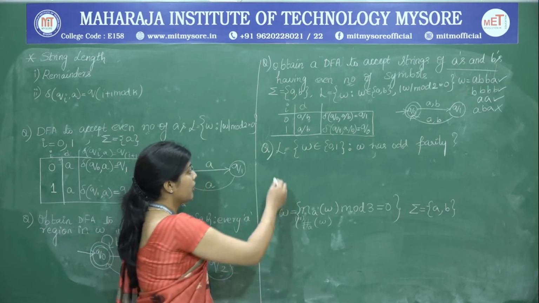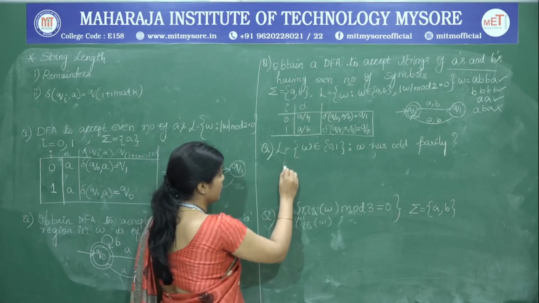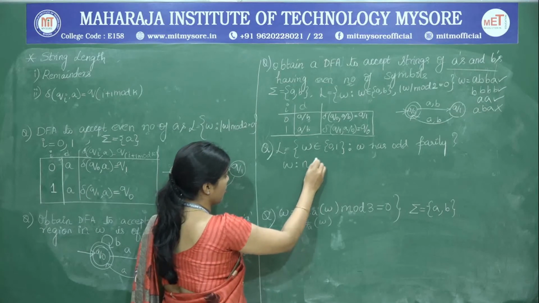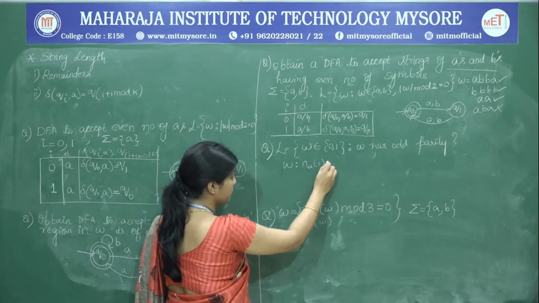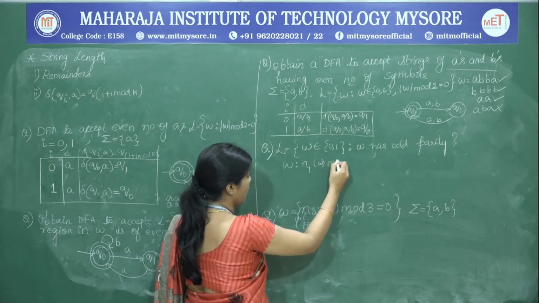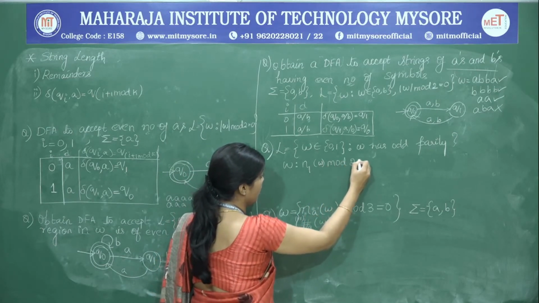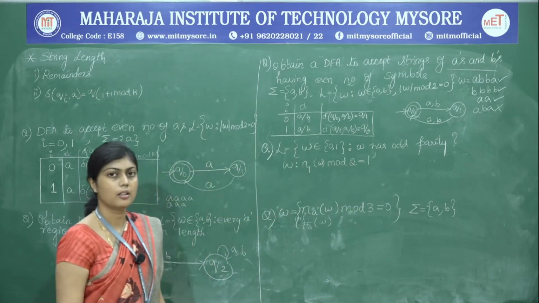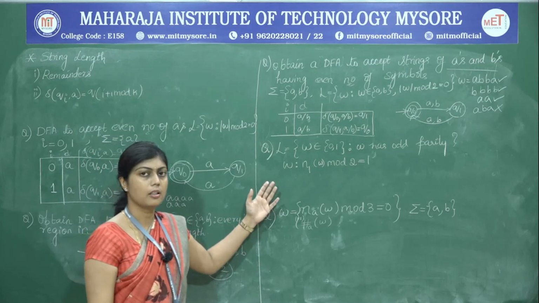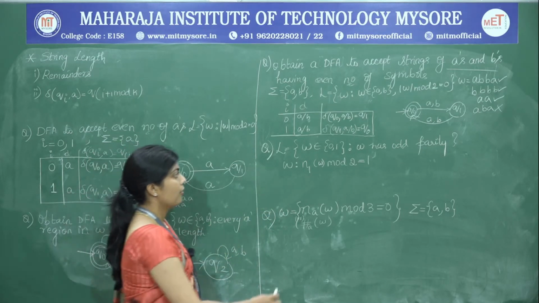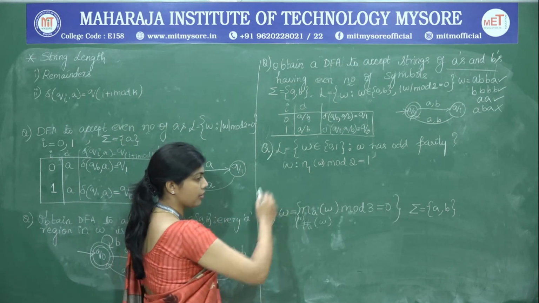So, therefore, we can write this as W such that the number of ones in W, mod 2 is equal to 1. So, this is how we write the definition for the problem statement. So, next we are going to find out the transitions.